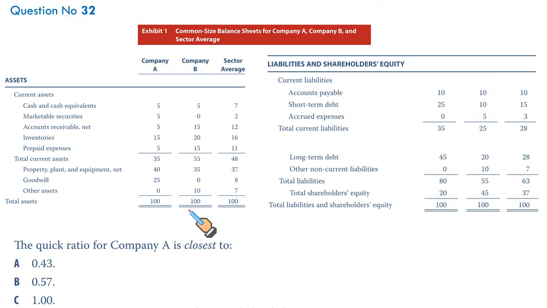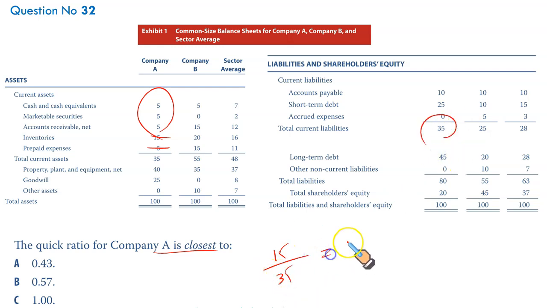Next, the quick ratio for company A is closest to. Quick ratio will involve just the assets that are easily convertible to cash, excluding the prepayments and inventory for company A. So this is 15, divided by the current liabilities for company A, which is 35. So 15 by 35, straightforward question, it will give you 0.43.